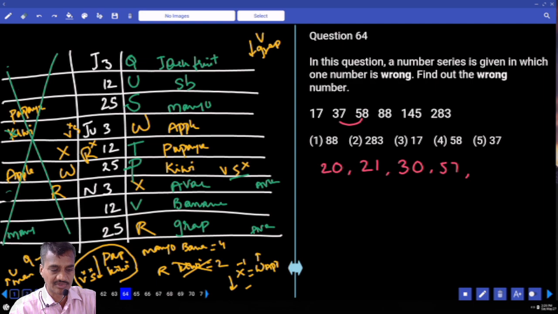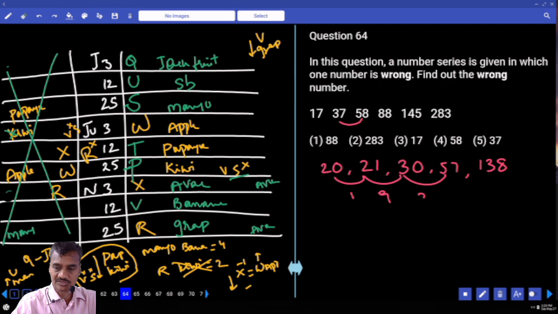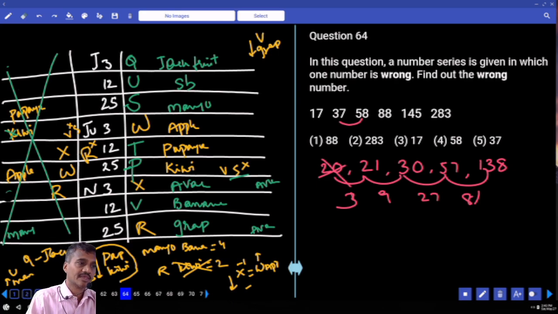And next difference is 138. Now 20 and 21, what is the difference? We have 1. Now here the difference is 9, here it is 27, 81. And the first difference is 3. So 20 is the wrong one. And so what is the wrong number here? 17 is the wrong number. Clear?